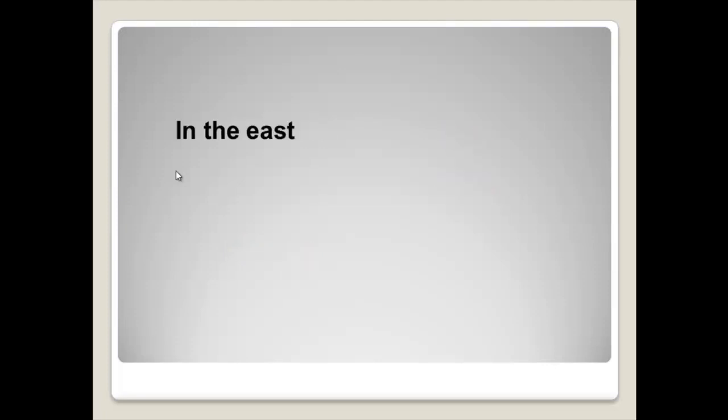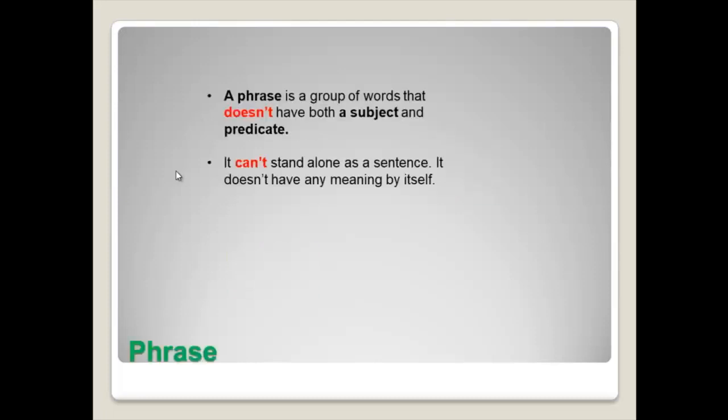In the east, the same. Where's the subject? There is no subject. Where's the predicate? There is no predicate. Nothing is here, so this is called a phrase. After school. What is happening after school, or what happened? We don't know. We have no idea. So this is called a phrase. Of course, guys, you learned that a phrase means you have no subject, no predicate, and no clear meaning. So a phrase is a group of words that doesn't have both a subject and a predicate. It can't stand alone as a sentence. It doesn't have any meaning by itself.